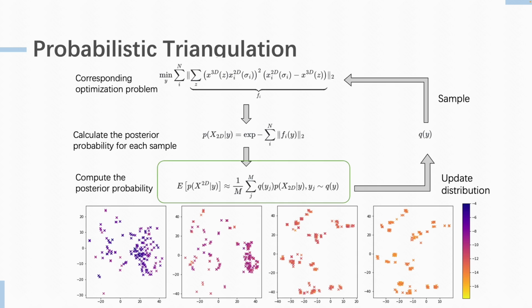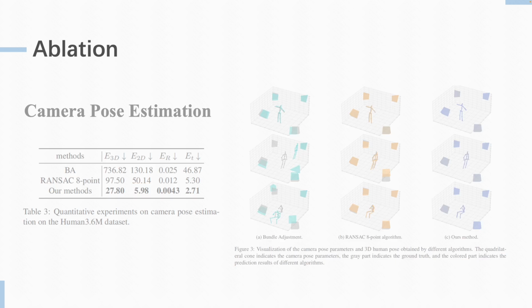Based on this transformed optimization problem, we can calculate the posterior probability for each sample and adjust the camera distribution Q accordingly. The visualization in the figure displays sampled points in 4 iterations after dimensionality reduction using t-SNE. From left to right, it corresponds to the sampled values after 4 iterations. A smaller value indicates that the sampled point is closer to the true value, while the logarithmic sampling loss represents the value of the sampled point relative to the true value.